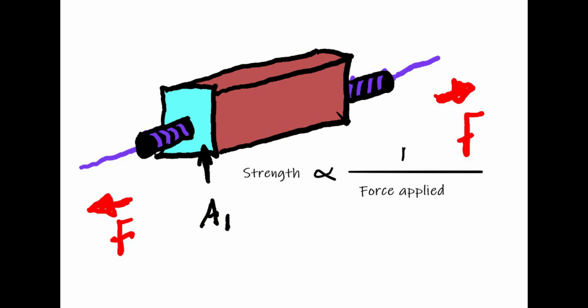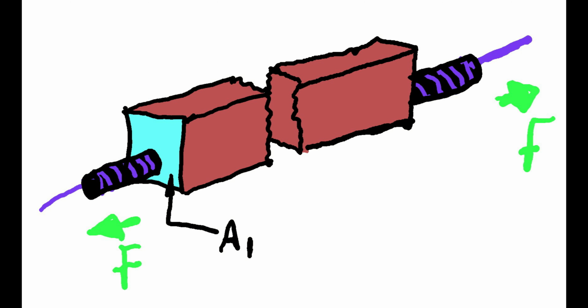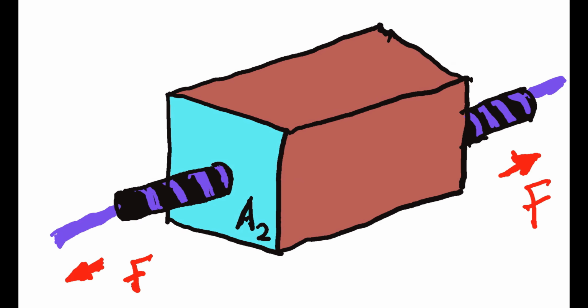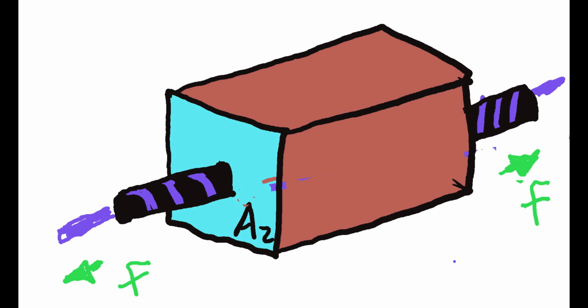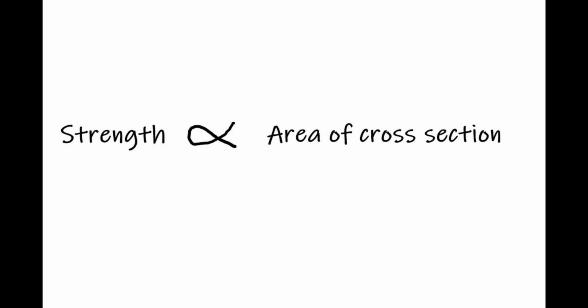And also strength is inversely proportional to the force applied. That is, if I increase the force applied on a body which has a cross-sectional area A1, then the body starts to deform and it will break at a particular load. Then if I increase the area of cross-section of the body, then the size of the body increases, so strength increases. Then we can say strength is directly proportional to area, and the body won't deform with an increase in force applied. So strength is inversely proportional to the force applied and directly proportional to the area of cross-section of the material.